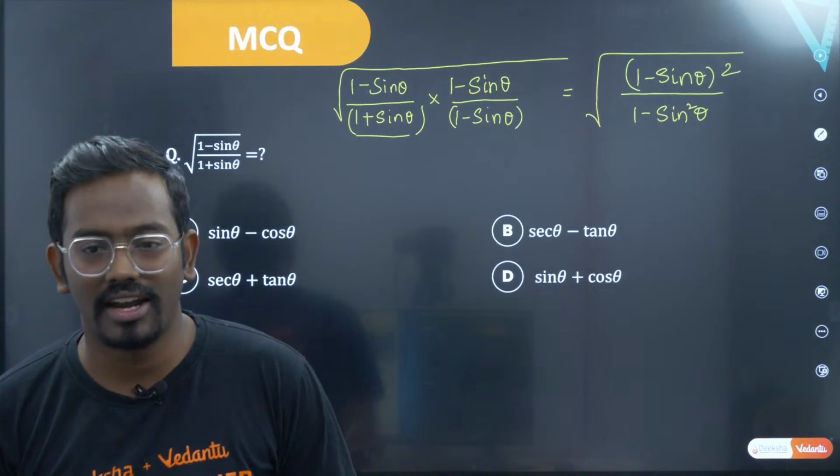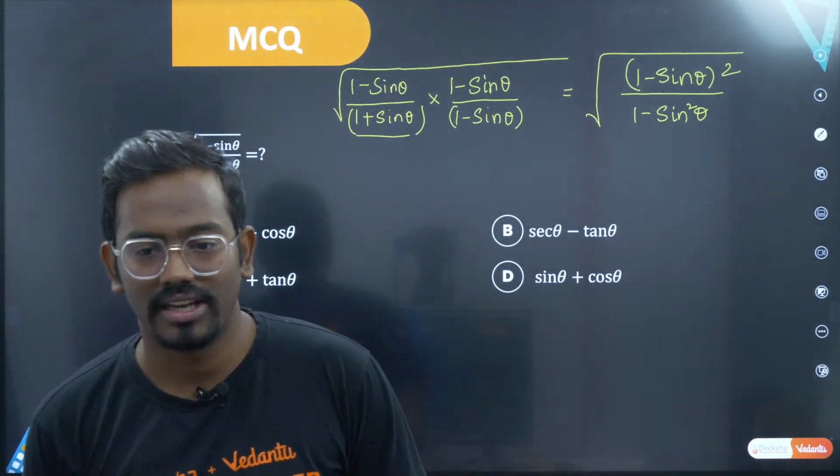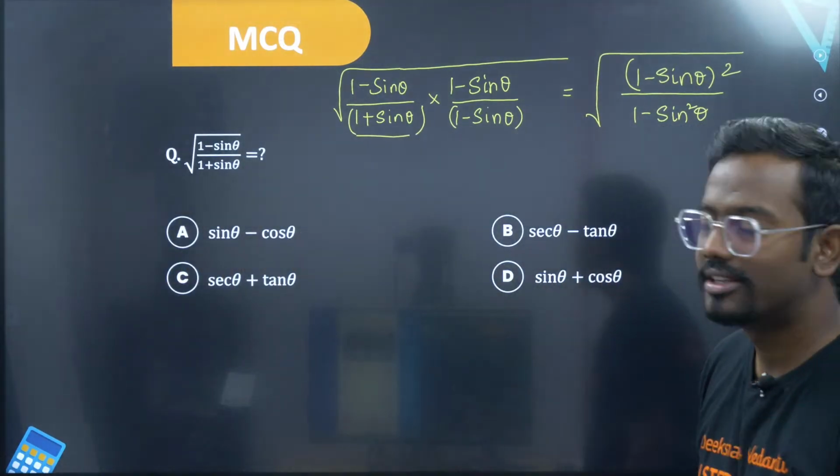Rationalizing. Very good, Netra Narayanan has mentioned it. Sir, rationalize it. Sir, 1 minus sin theta whole square is the numerator, and 1 minus sin square theta is cos square theta. I hope you have written that. Okay, great.